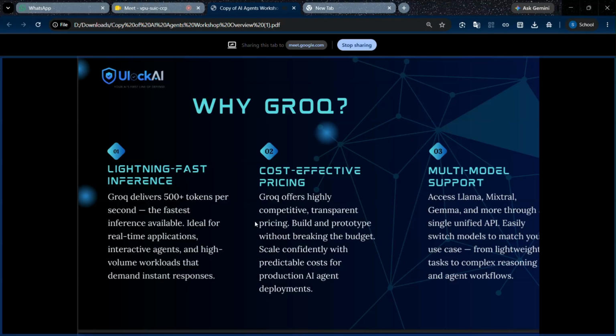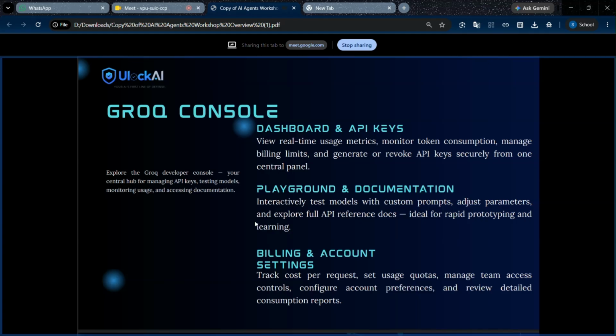It supports Llama, Mistral, Gemma, and OpenAI's ChatGPT models are also there. We can use them. In the Groq console, we can see the dashboard, the playground, and the documentation. Let me show.